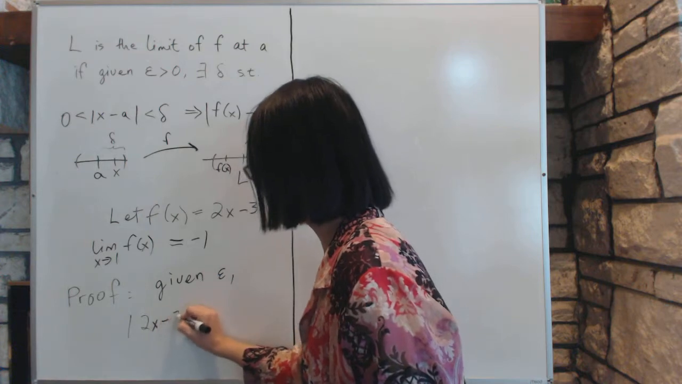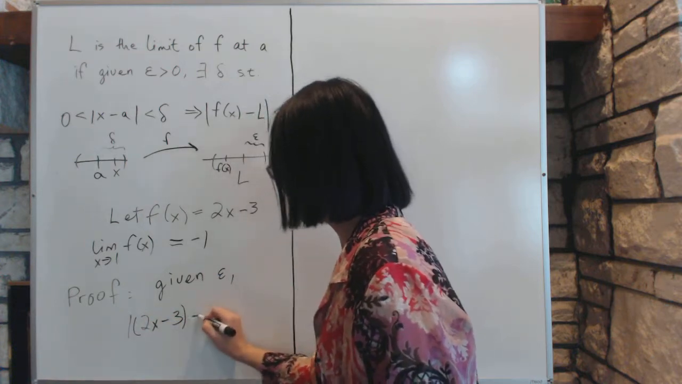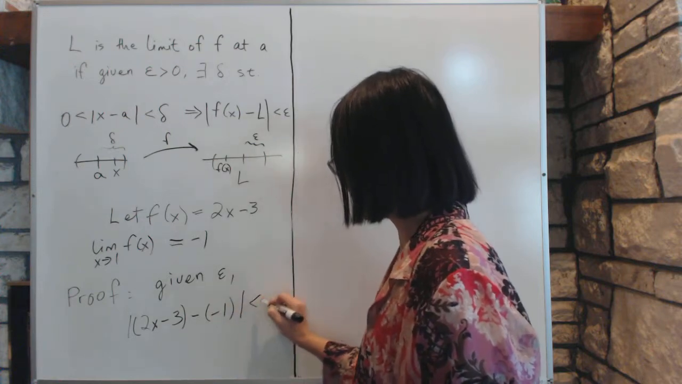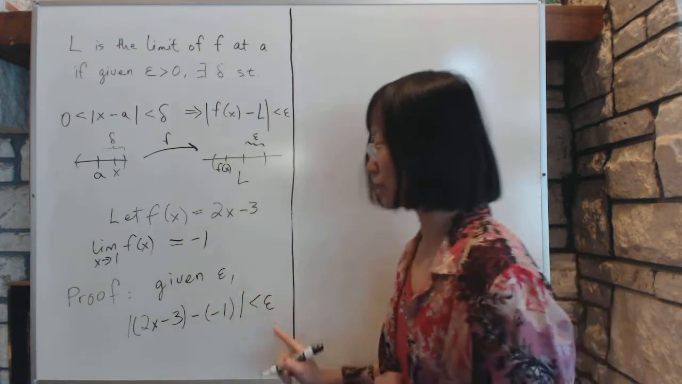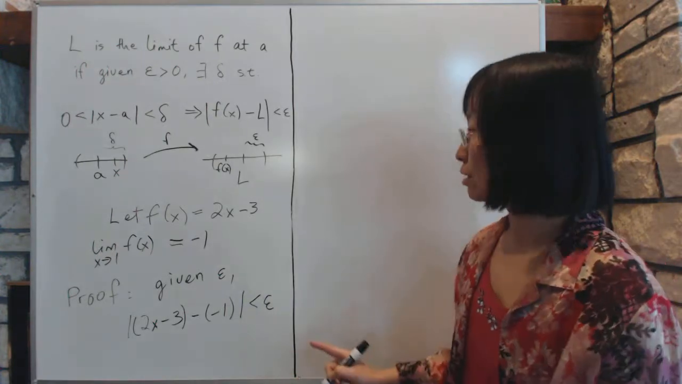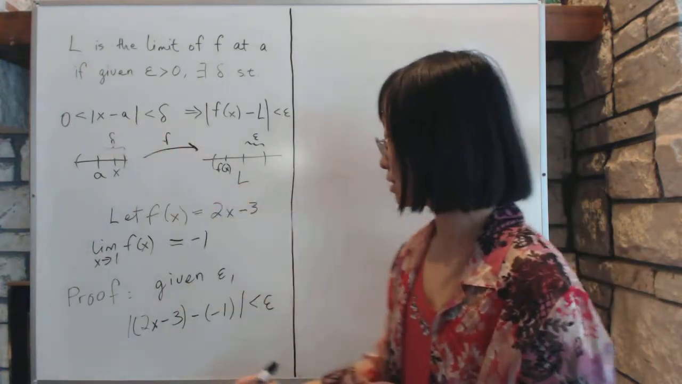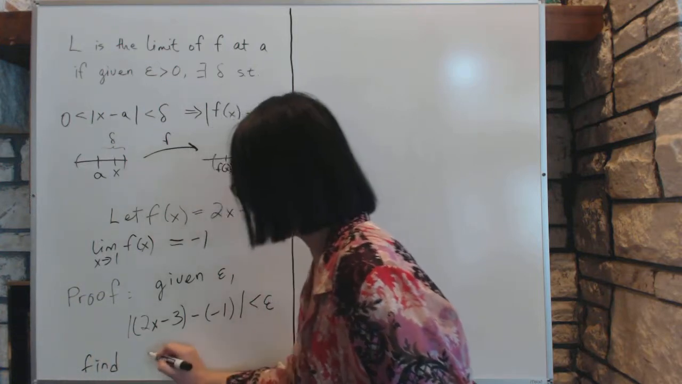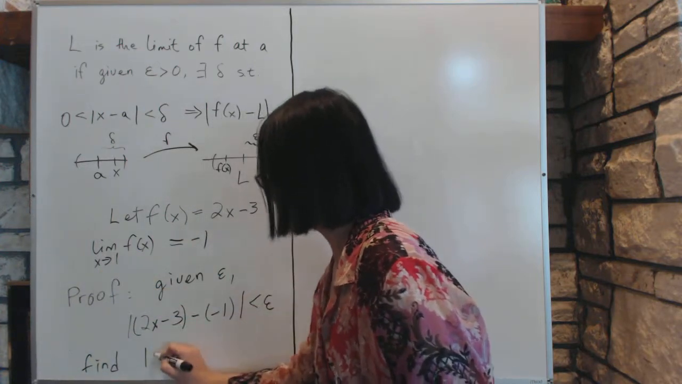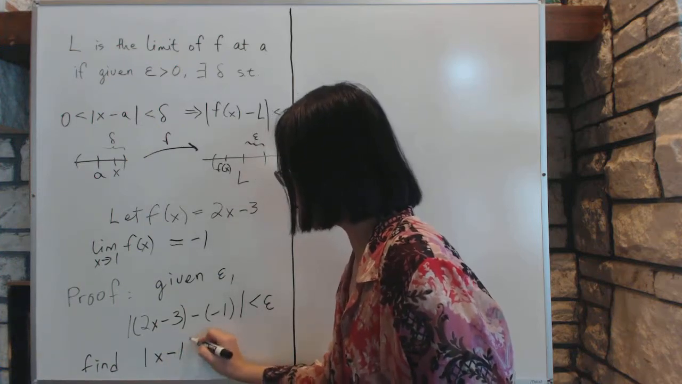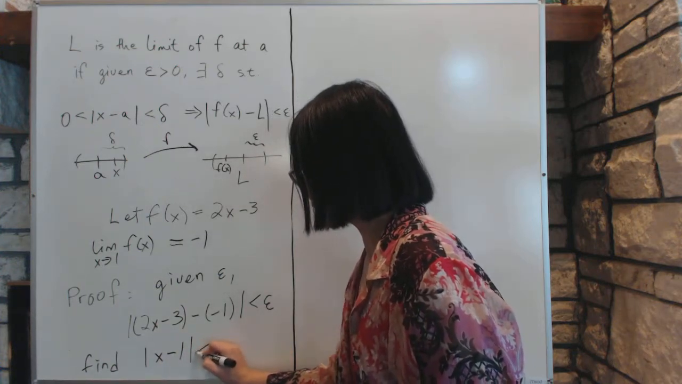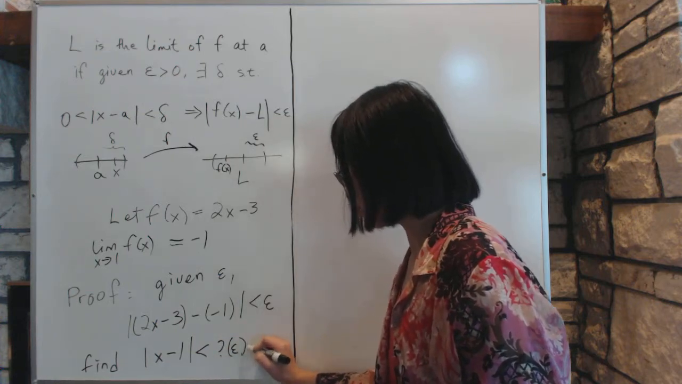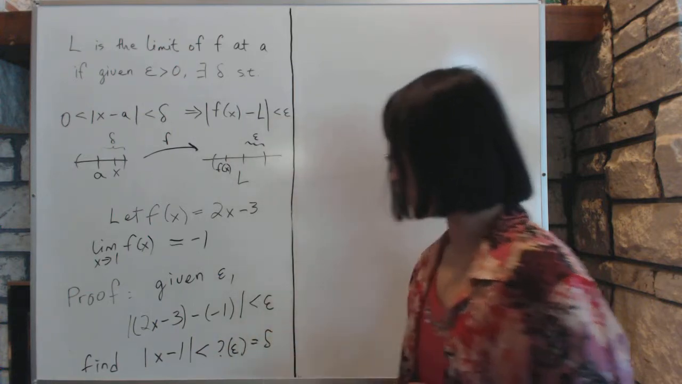In our case, we have 2x minus 3 minus the limit, which is -1, less than epsilon. Okay, that's the given part. Now we have to find that delta such that this relationship stands. So what we're trying to find is x minus a, where a is 1 in this case, is less than some kind of relationship of epsilon, and we'll call it delta if we can figure it out.